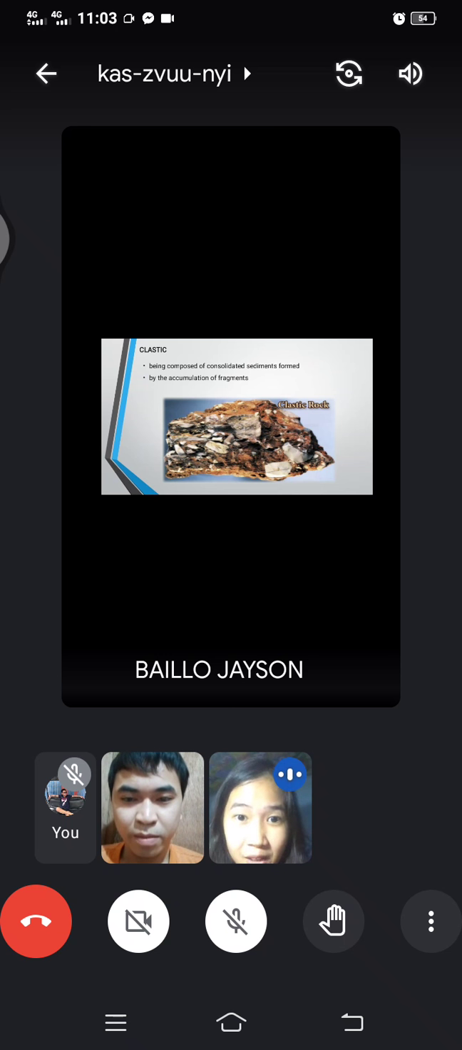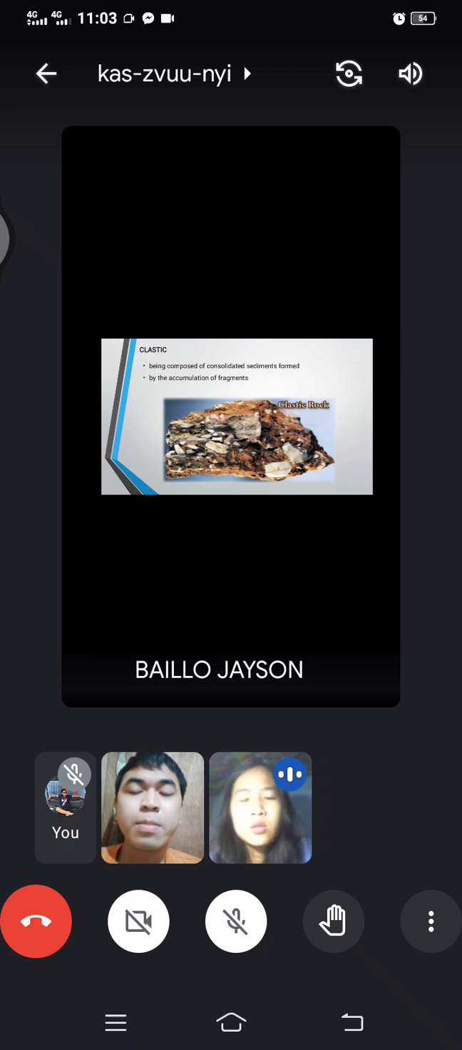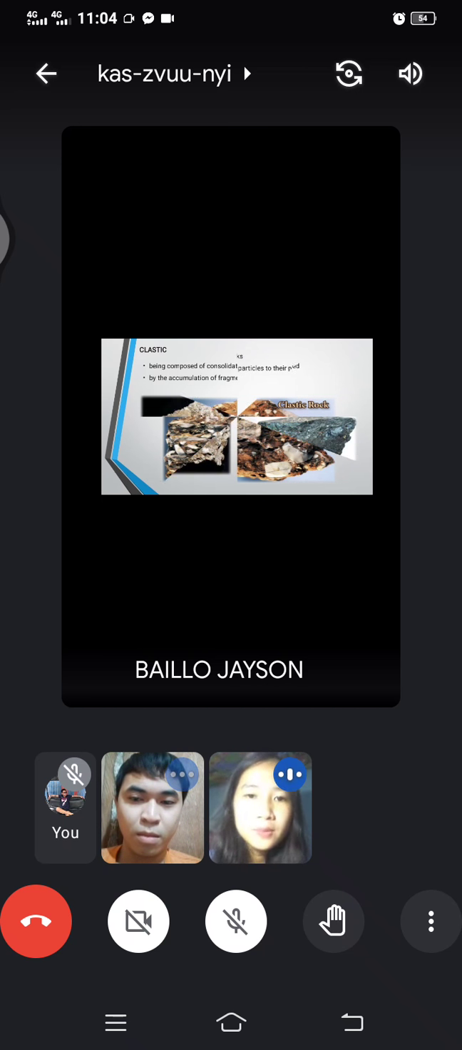Clastic is composed of consolidated sediments formed by the accumulation of fragments. So these are the fragments. In other words, it is made of sediments. Next slide, for the example.